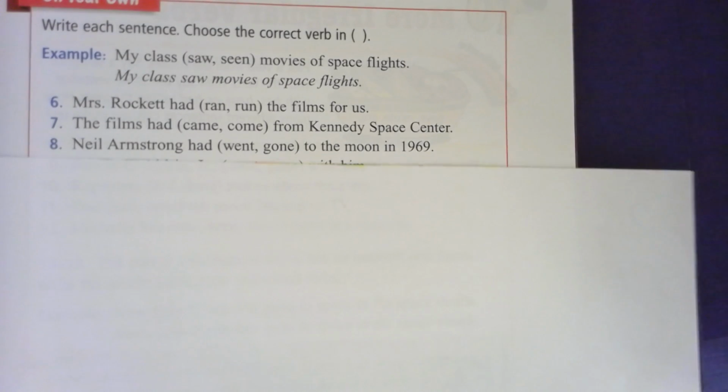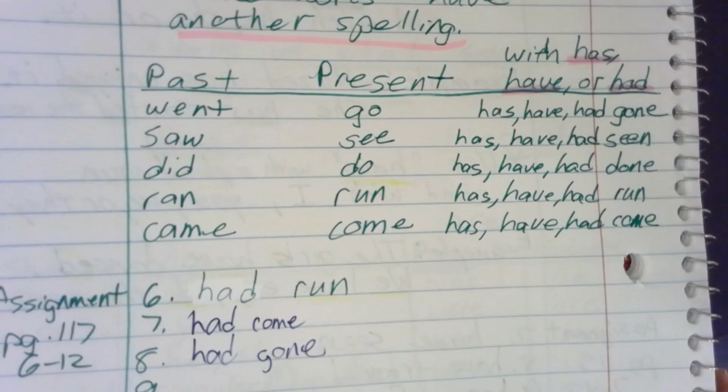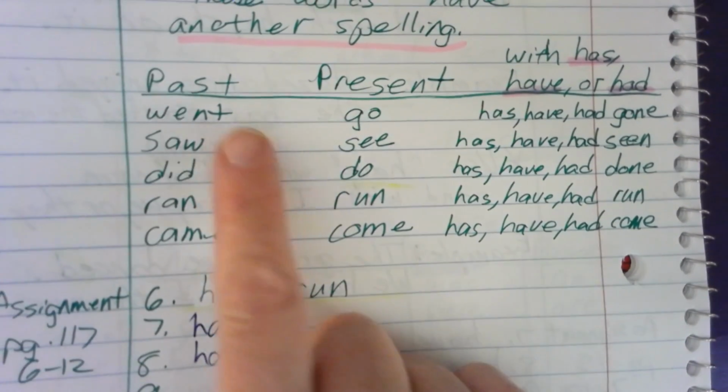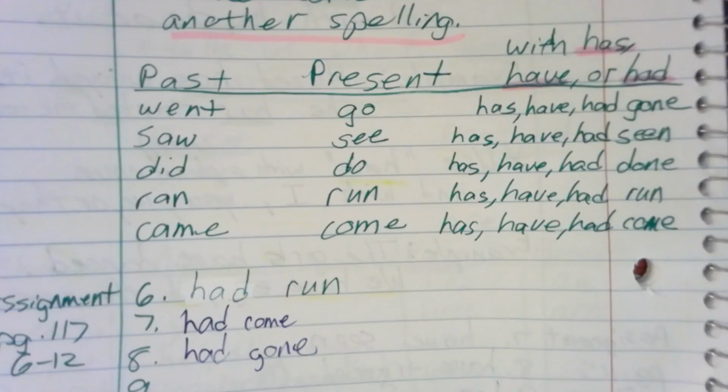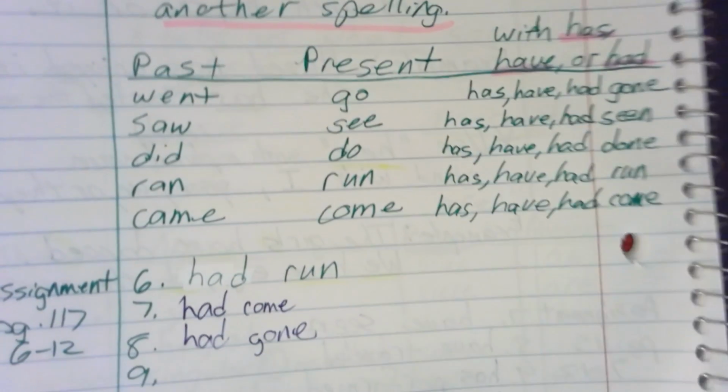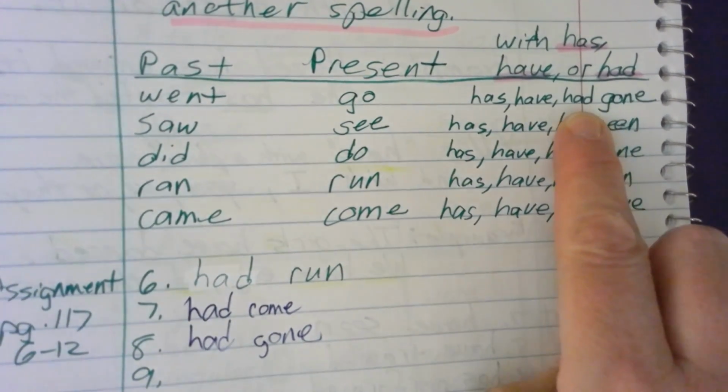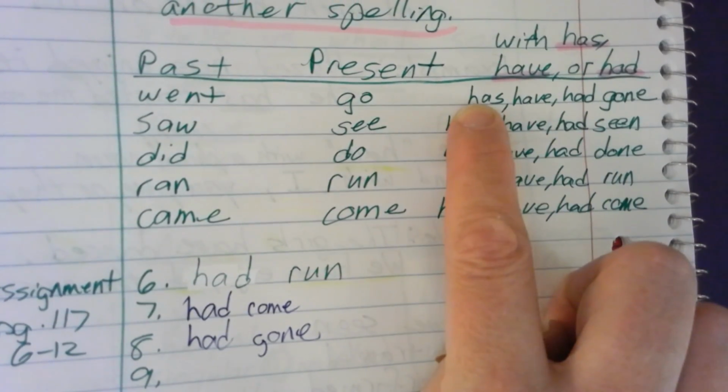Use your notes. Number 9, Edwin E. Aldrin Jr. went with him, or Edwin E. Aldrin Jr. gone with him. So let's see. The way they used it for gone, did they have the word had, have, or has?